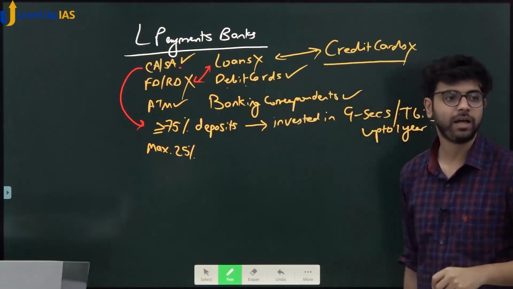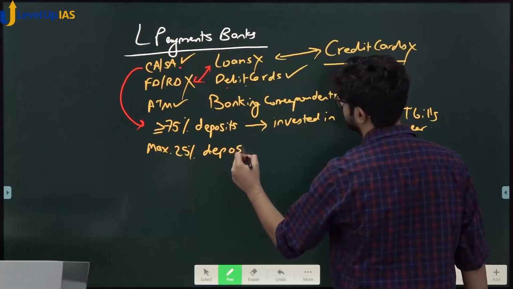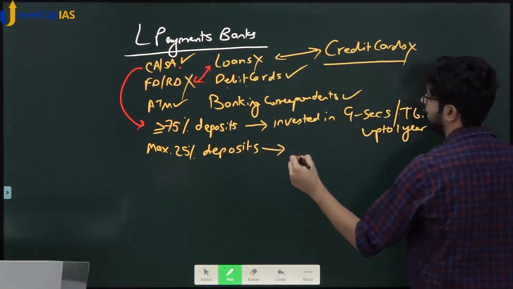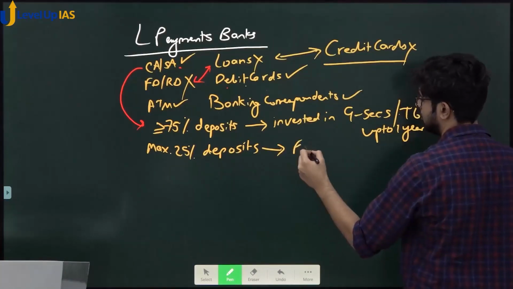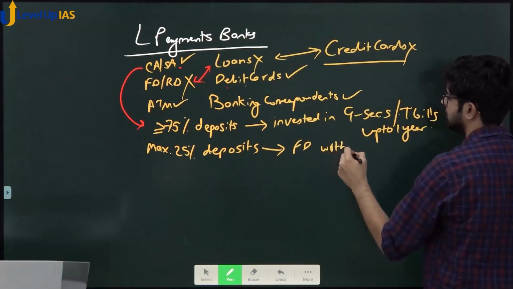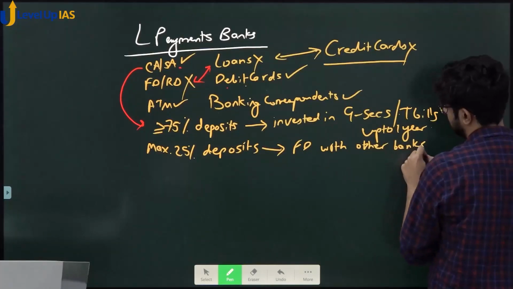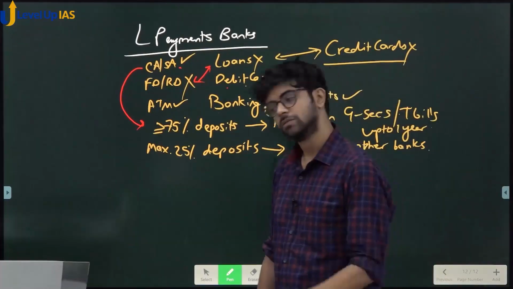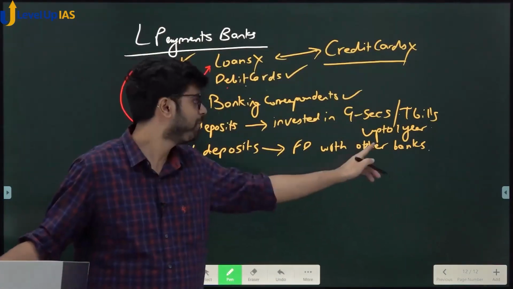But Payments Bank has a rule: maximum 25% of deposits have to be kept as FD with other banks. That's it. You are not allowed to invest in the market at all except government securities.